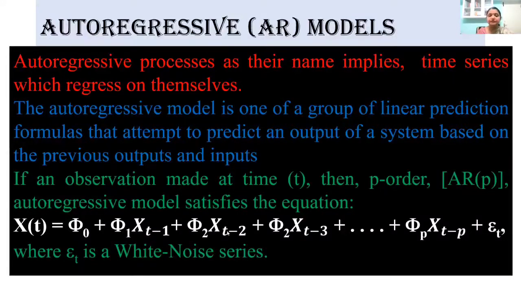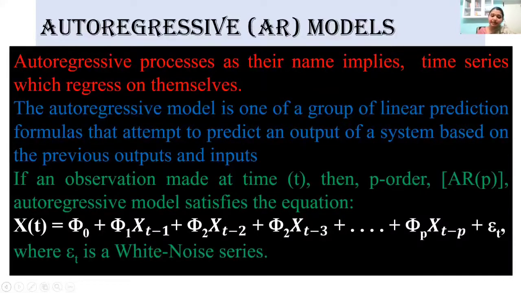In general, if we are referring to P time points past, for example, 3 time periods, 3-month past data is influencing our future, then it will be order 3. And unlike regression, we don't generally write A, B, C, D. Instead, we use some notation, some Greek letters like alpha, beta, or phi, psi, etc., some mathematical symbols.